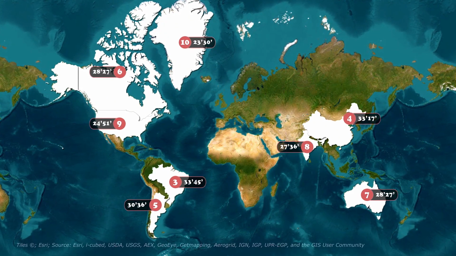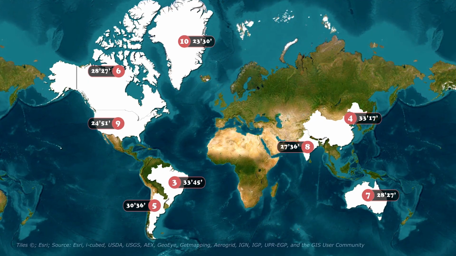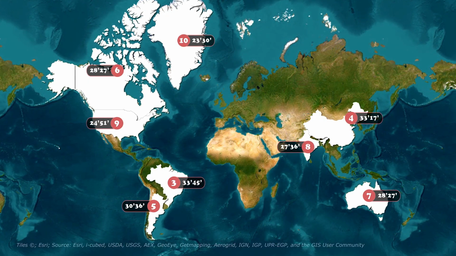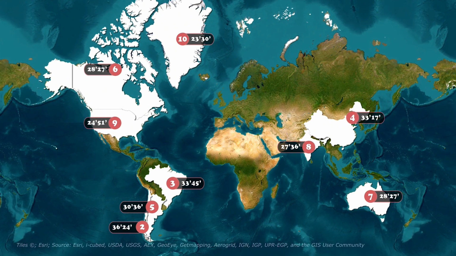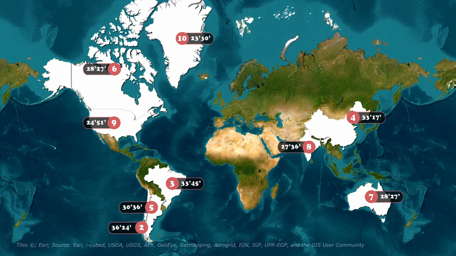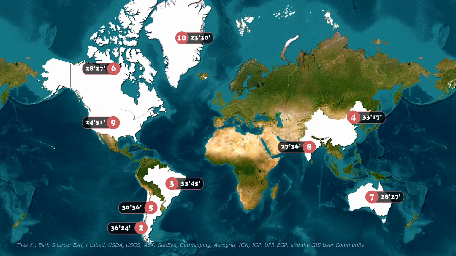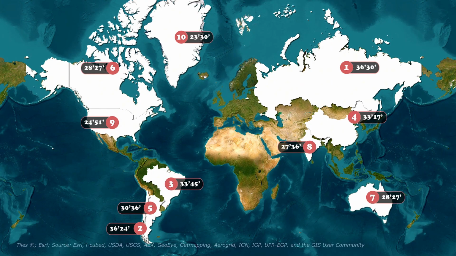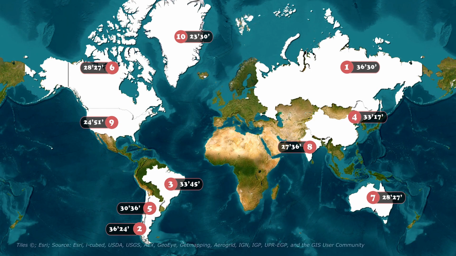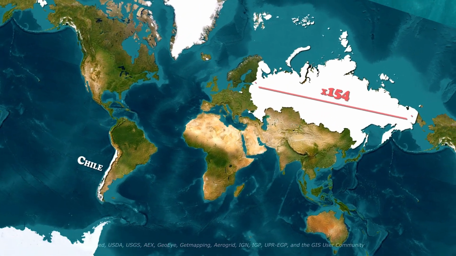That is why, when we consider countries that cross the equator and count their total latitudinal span, the ranking changes. Second place goes to Chile, with a difference of more than 36 degrees between Arica and Cape Horn. First place, with a minimal advantage, goes to Russia, the largest country in the world. Although its north-south extension is impressive, its east-west dispersion is enormous. The difference in latitude across Russia is more than 4 times that of Chile.